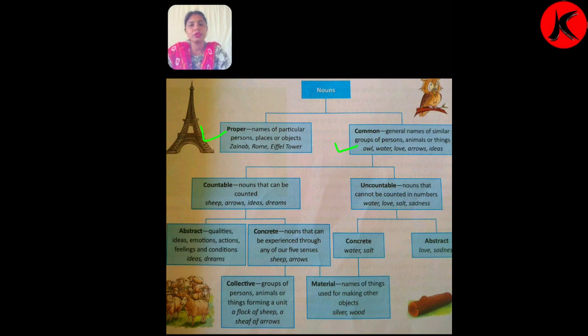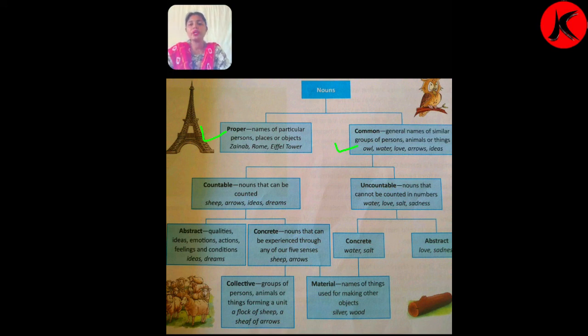I would like to say you another example. If I say that girl is wearing a beautiful frock, and if I say Rita wears a beautiful frock, so here in first sentence that girl is common noun, but in another sentence Riya is proper noun. Because I said Riya, particular person Riya, so it was proper noun. But the first sentence that girl is common noun.